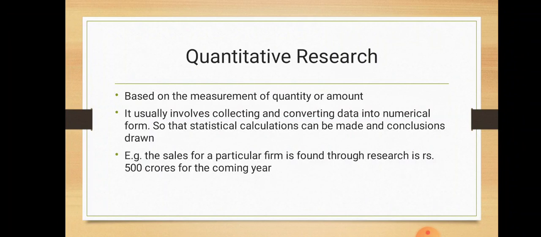So in case of quantitative research, the data is expressed in the form of numerics. Then some techniques are applied to find out the answer to arrive at a conclusion. That is quantitative research.